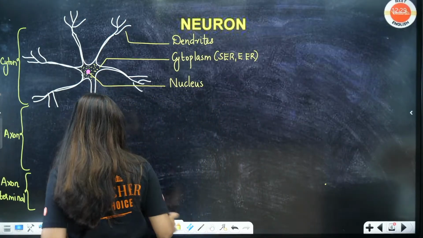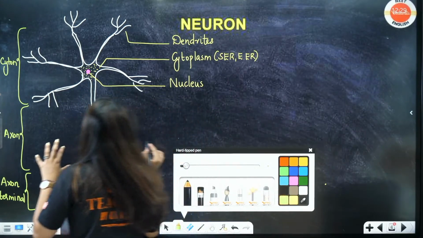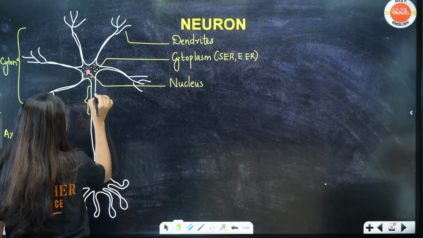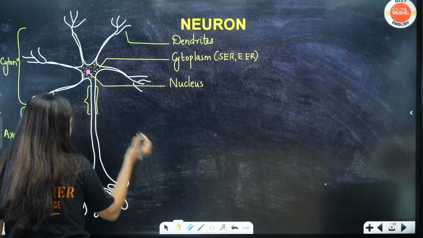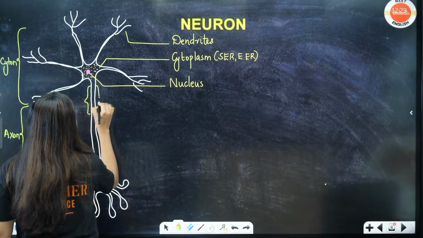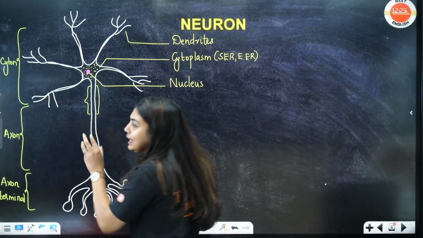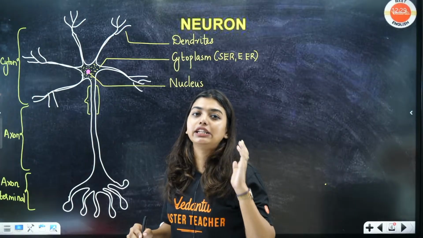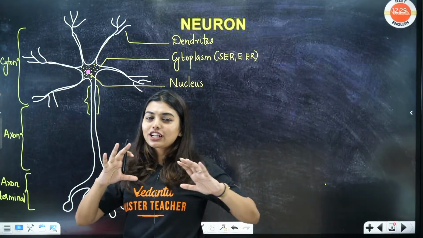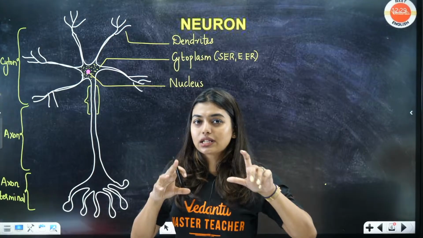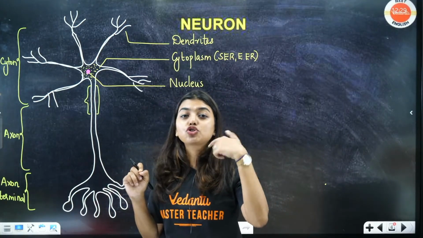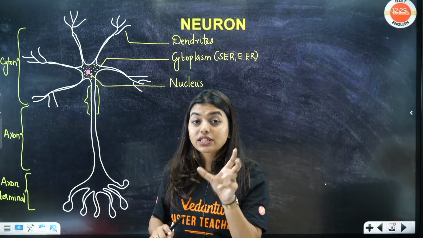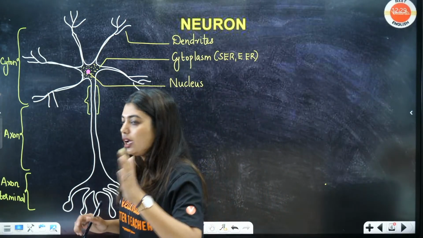From there down, if I come, students, there are specialized cells called Schwann cells. What are those cells called? Schwann cells. These cells will release a white color sheath called the myelin sheath. In smaller classes, we never used to label Schwann cells, we used to write myelin sheath because it was too difficult to learn. Now we know that these cells are present, called Schwann cells, that release myelin sheath. Got it, all of you?